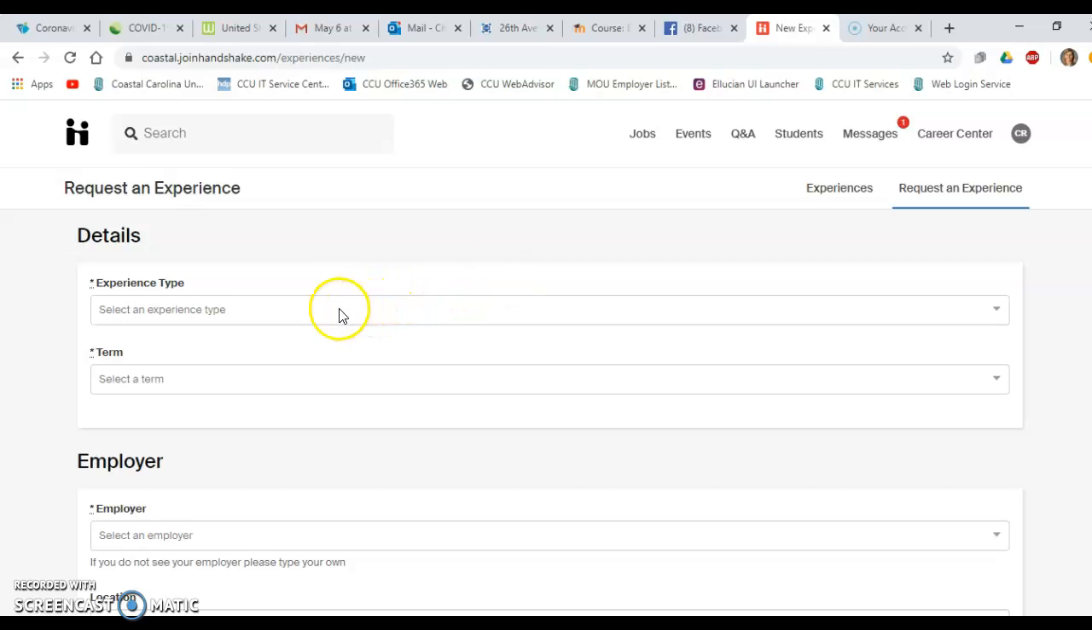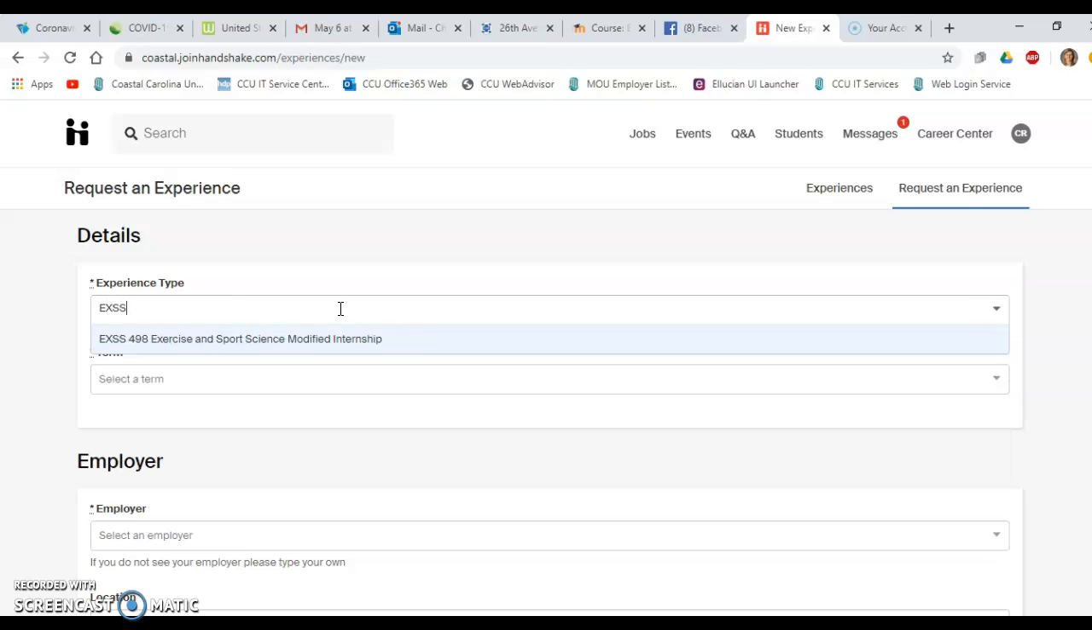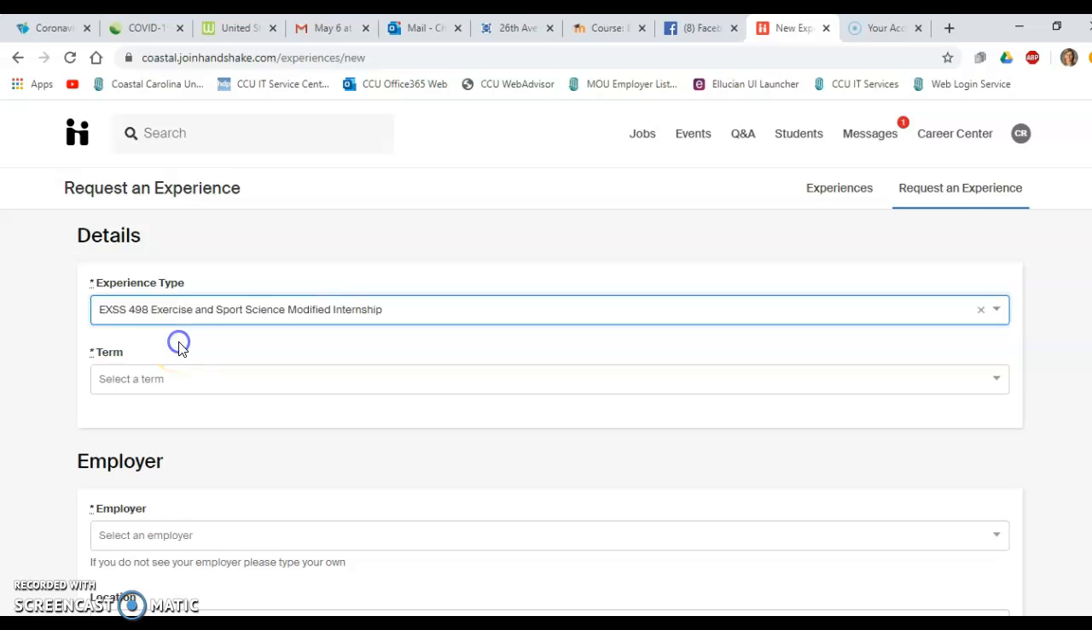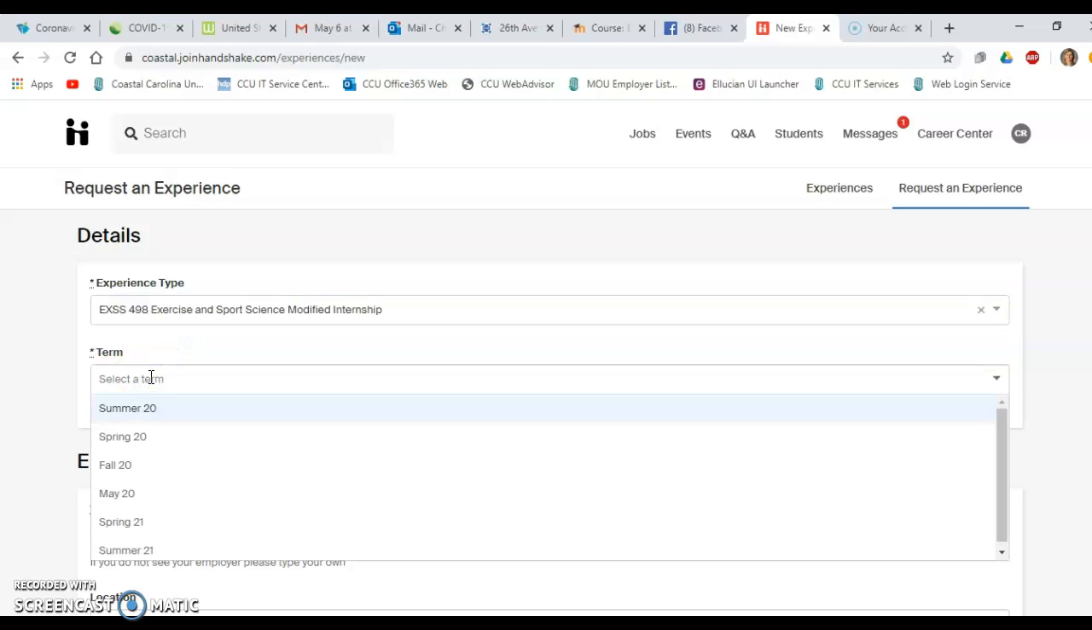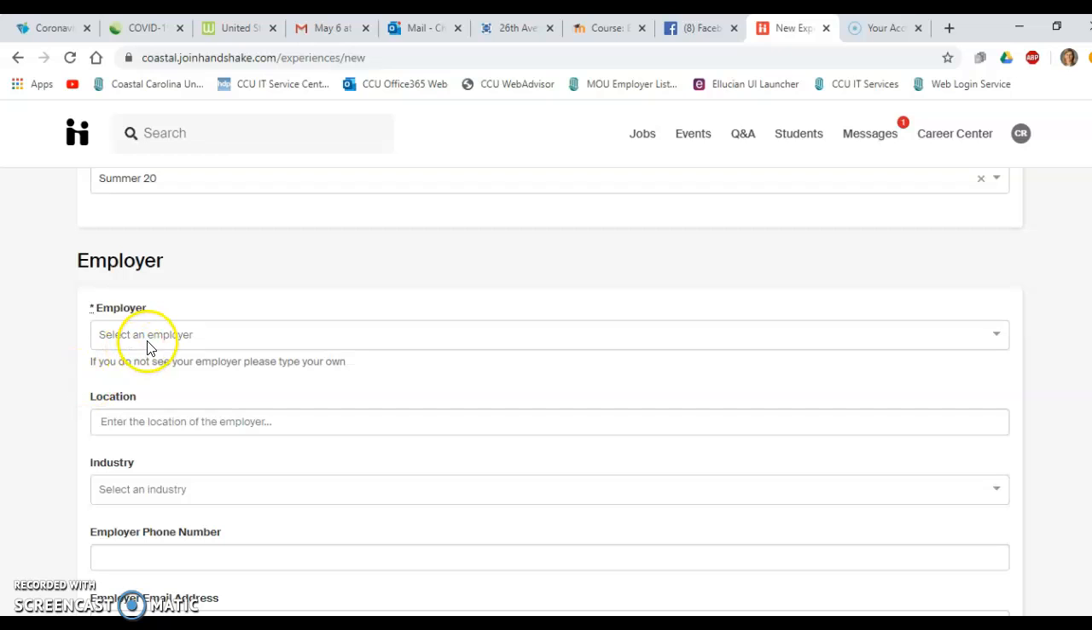The first thing you're going to do is the experience type, and for you guys you're going to type in EXSS and it'll come up automatically as the 498 Exercise and Sport Science Modified Internship. And your term will be summer or May, it doesn't matter really, honestly, which term you pick. And then from here on, everything is just exactly similar to the video you watched in 490.